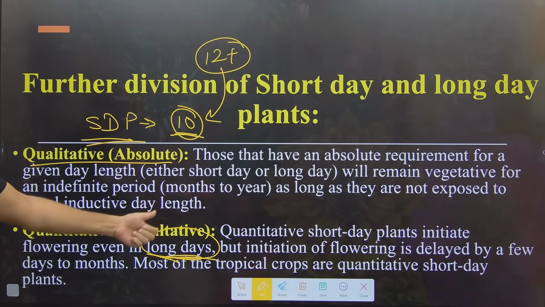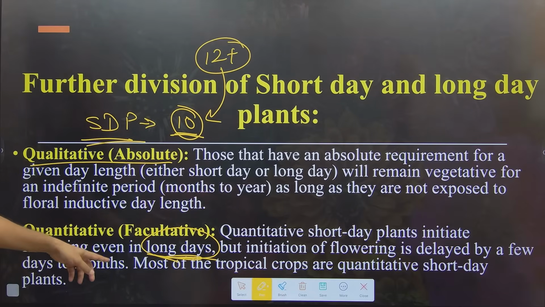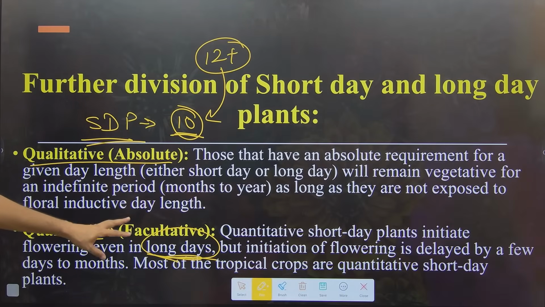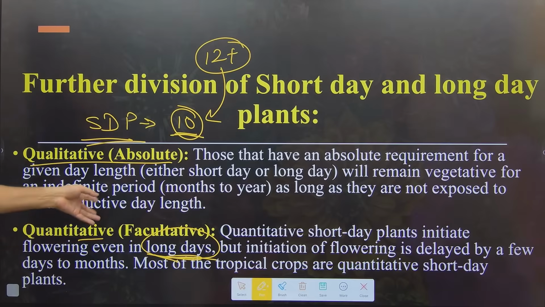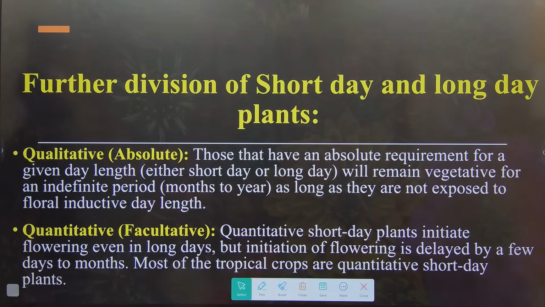The plant is short day, but it will start in the long day, though initiation of flowering will be delayed by a few days to months, because initially this plant will also wait for the perfect day length. But if it does not get the perfect day length, it will start flowering anyway, whereas qualitative plants will remain in the vegetative stage only.